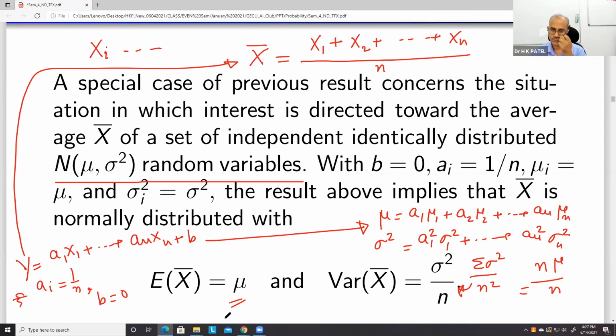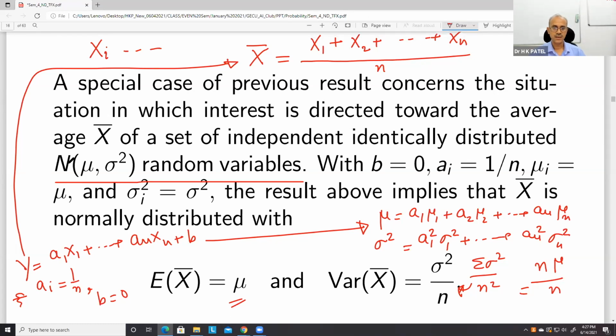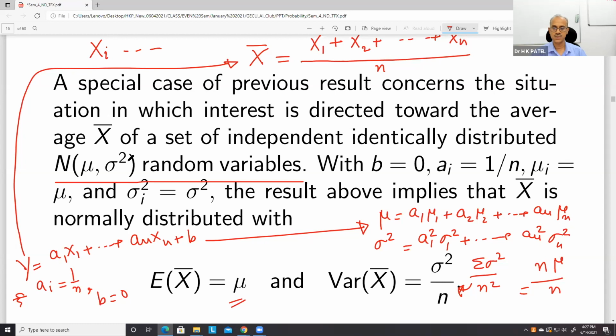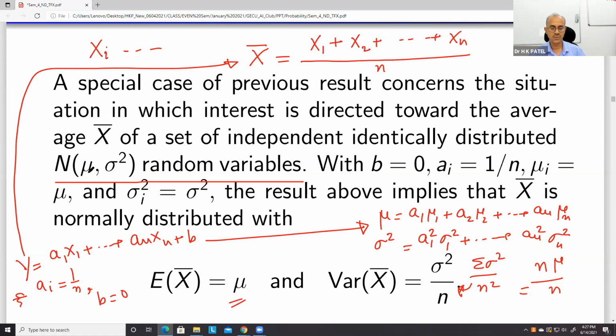All right. So you can see that if you have random variables x1, x2, xn having mean mu and variance sigma square, then the average has mean mu, so there is no change in the mean value, but the variance is reduced.